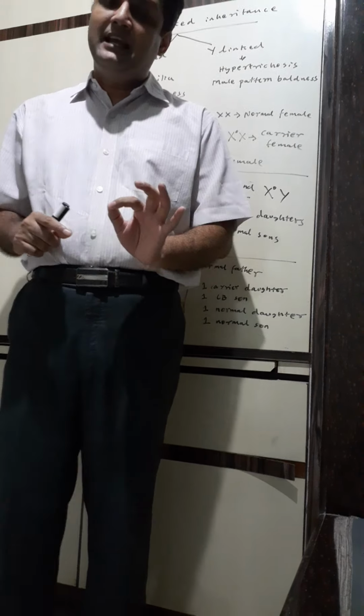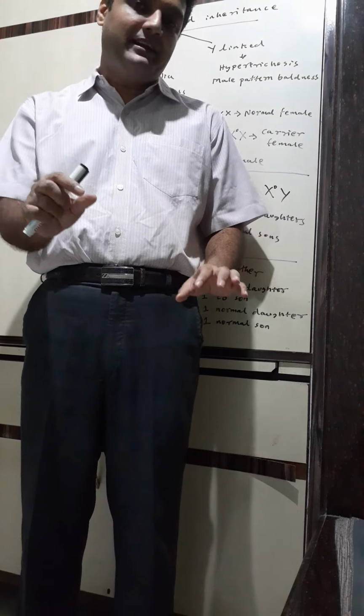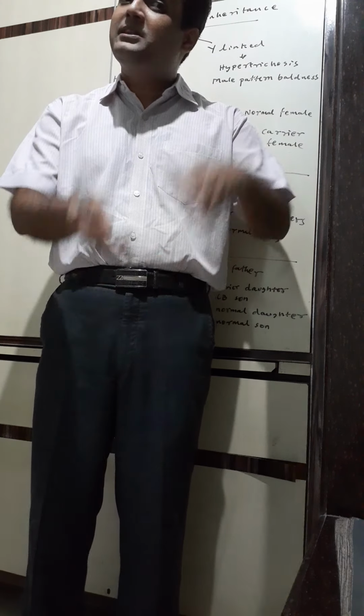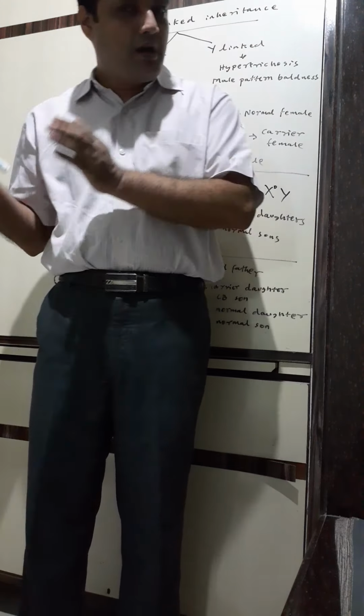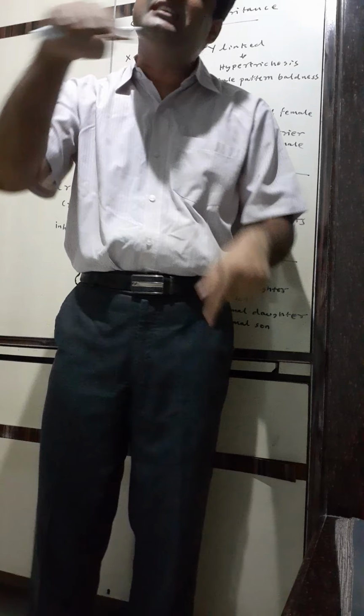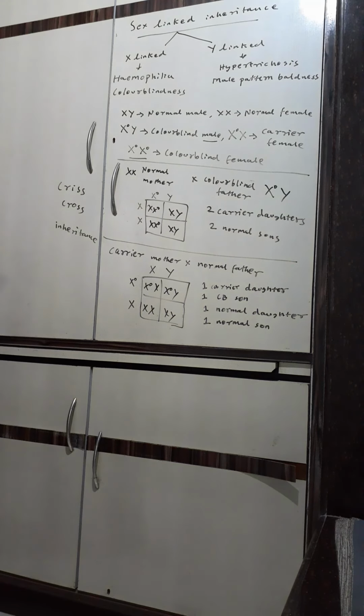And suppose in this case the father was colorblind, for sure the daughter would not have been a carrier, she would have been colorblind. So in X-linked inheritance, the defective recessive gene goes from the carrier mother to her son, and from the colorblind father to his daughter. So mother to son, father to daughter. This is called crisscross inheritance.